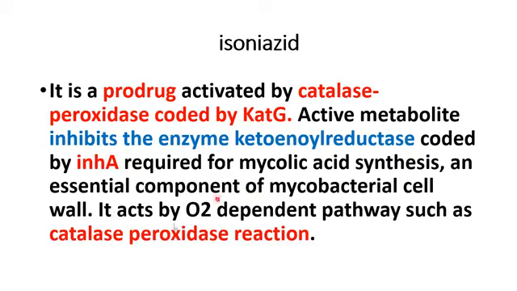These mechanisms take place by an oxygen-dependent pathway, that is the catalase peroxidase reaction. I will repeat the mechanism of action. Isoniazid is a prodrug. It is activated by the catalase peroxidase enzyme, which is encoded by the KatG gene. The active metabolite inhibits the enzyme ketoenoyl reductase, which is responsible for mycolic acid synthesis in your cell wall. All these mechanisms are dependent on oxygen, catalyzed by the catalase peroxidase reaction. Ketoenoyl reductase is coded by the gene called InhA.